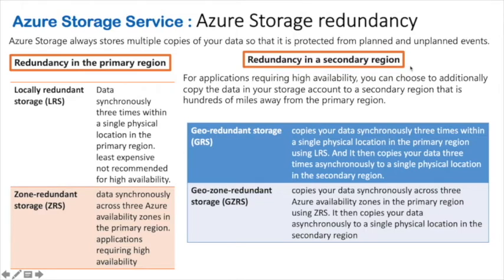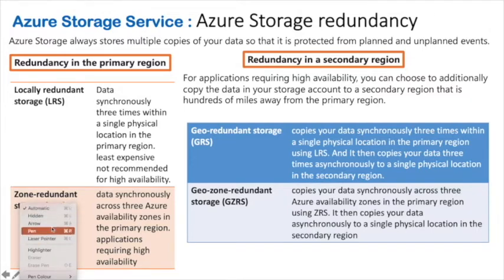Let us first talk about redundancy in the primary region. One item is called LRS, locally redundant storage. If you choose this option, your data will be copied multiple times, but within a single physical location.